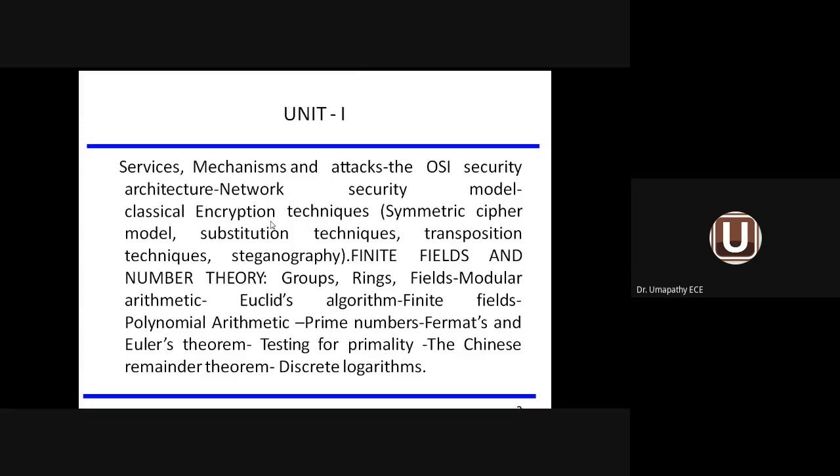One is network security. We have seen the types of service attack. There are two types of attack possible: one is passive attack, another one is active attack. The sender is giving information to the receiver. In the middle, the hacker just gets the information and passes it to the receiver, which is called passive attack. But if the same hacker does some modification in the information and retransmits it to the receiver, it is called active attack.